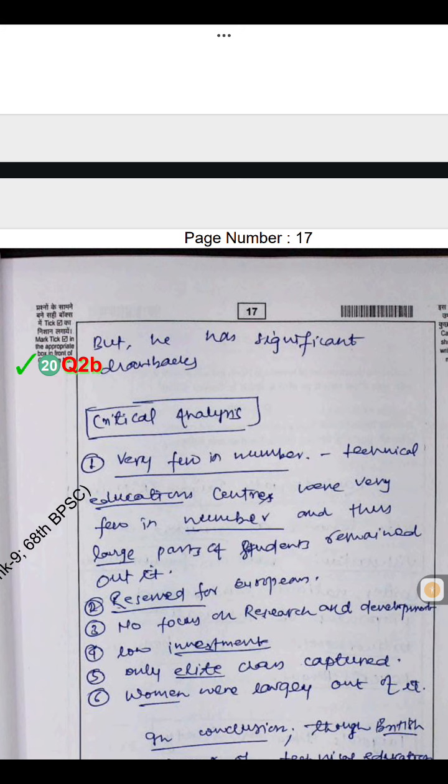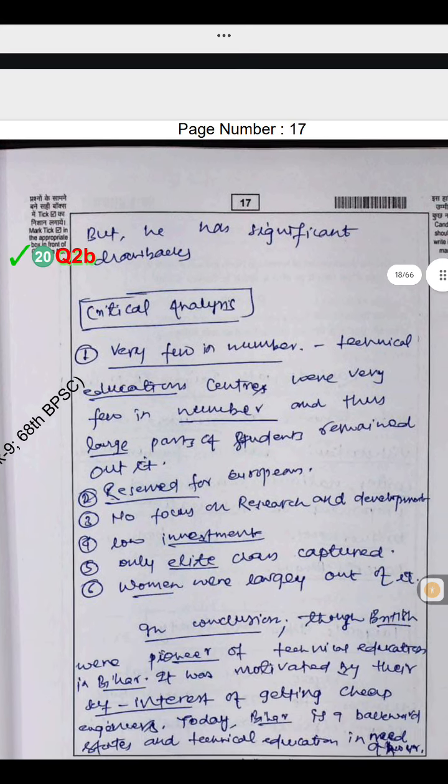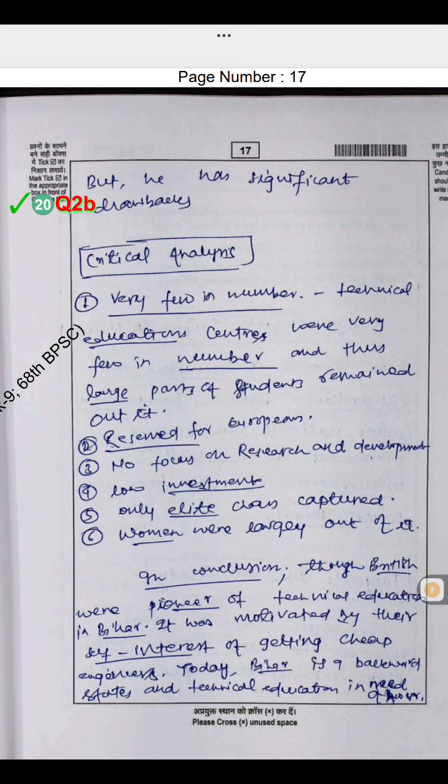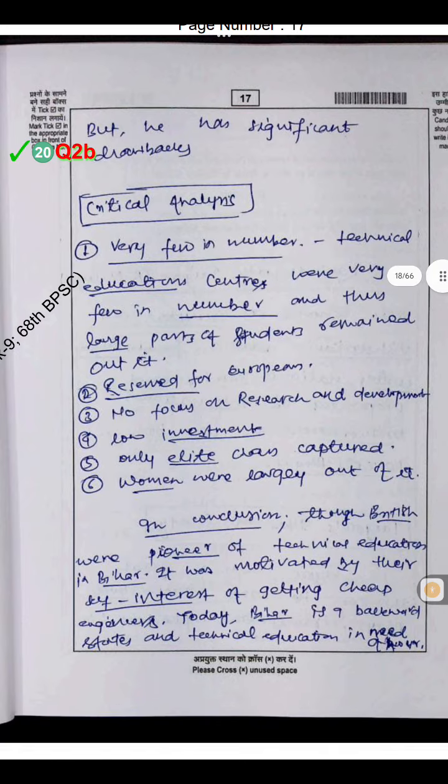it had significant drawbacks. Critical analysis: technical education centers were very few in number, and thus large parts of students remained out of it. Reserved for Europeans, no focus on research and development, low investment, only the elite was covered, women were largely out of it. In conclusion, though the British were pioneers of technical education in Bihar, it was motivated by their self-interest of getting cheap engineers.